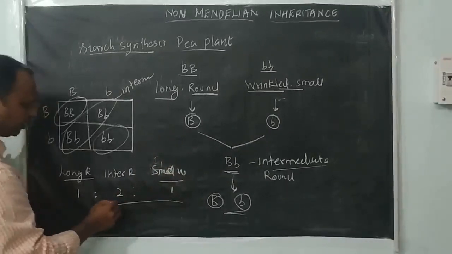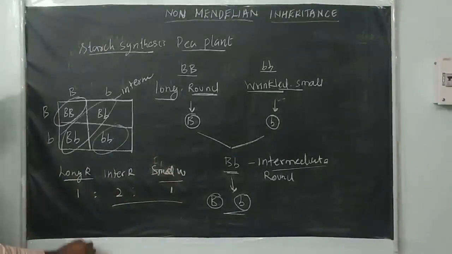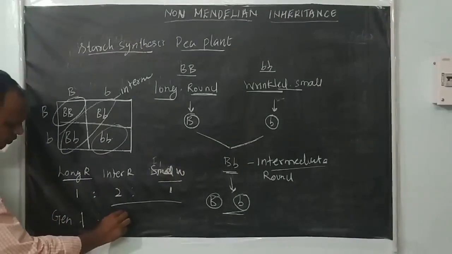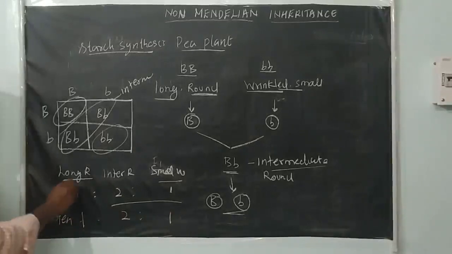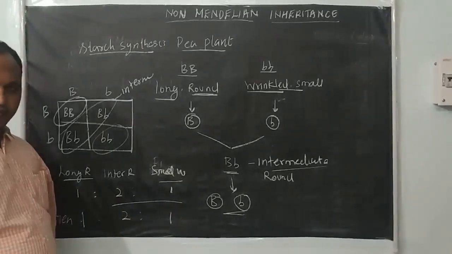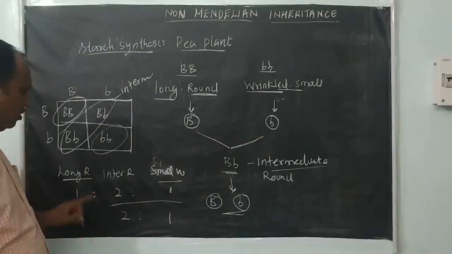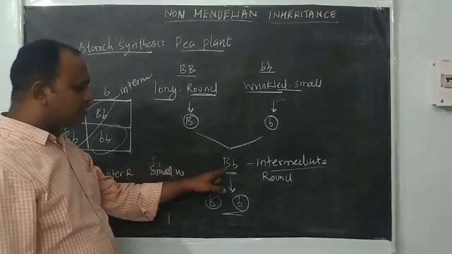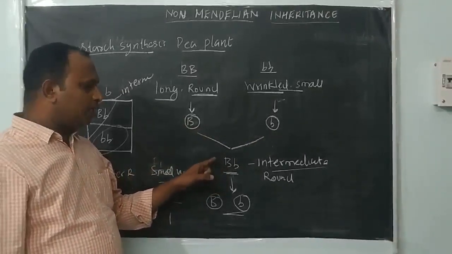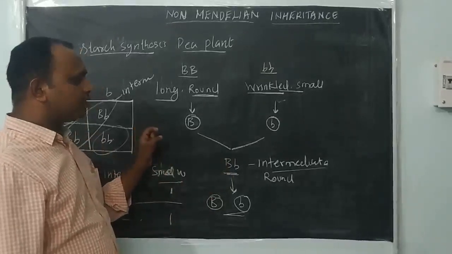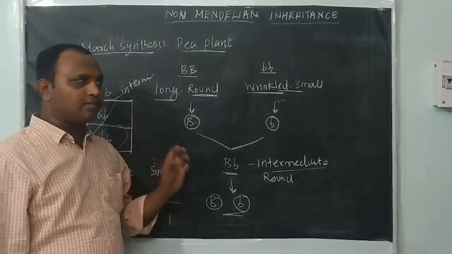The phenotypic ratio is 1:2:1. The genotypic ratio is also 1:2:1. So here you see, the phenotypic ratio of this monohybrid cross deviated from 3:1 to 1:2:1. So the capital B gene is not completely dominant over the small b gene. So that's why we are calling this incomplete dominance, right?